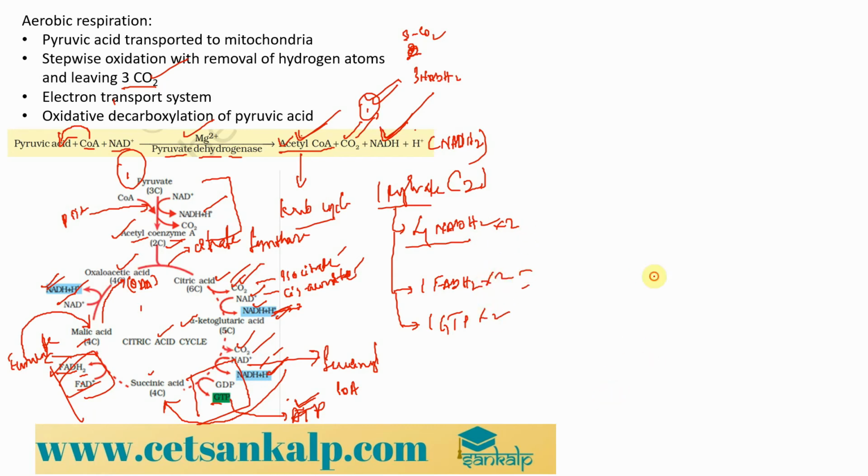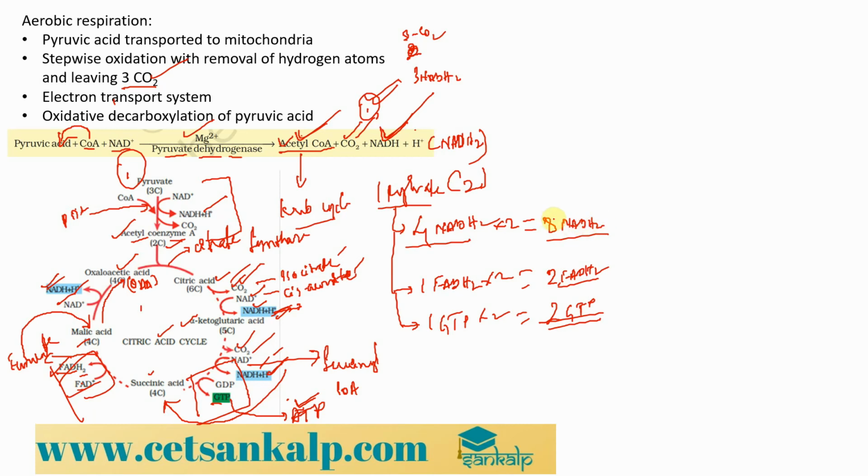So we can say what is that net gain over here? We get 8 NADH2 and 2 FADH2 and 2 GTP. This is the net result of the Krebs cycle over here. So we must remember this. Let us remember these numbers. We will be using all these numbers from our last class and also from this class for the calculation of the respiratory balance sheet. We have to remember all these numbers, right?